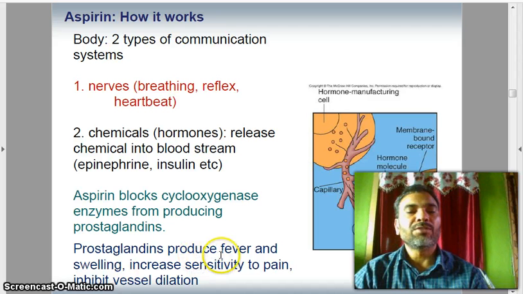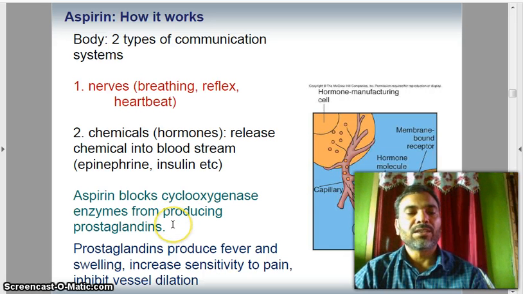Prostaglandins produce fever and swelling, increase sensitivity to pain, and inhibit vessel dilation.